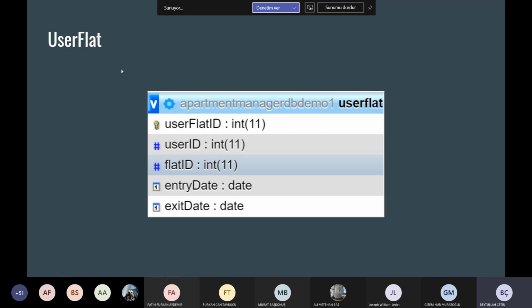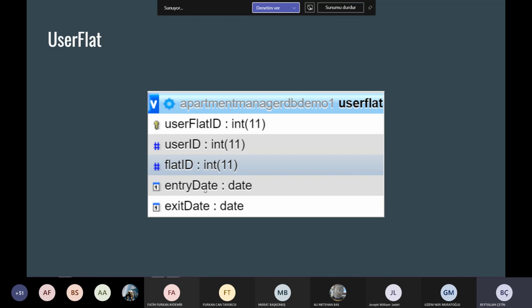We designed this table because users may have more than one flat, and this is for that reason. Okay, we have user flat ID as a primary key, user ID as a foreign key, flat ID as a foreign key, and entry date and exit date.